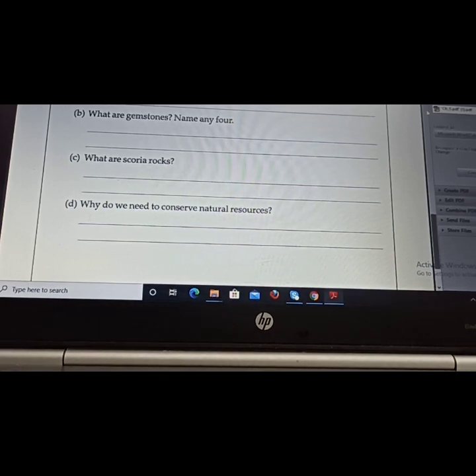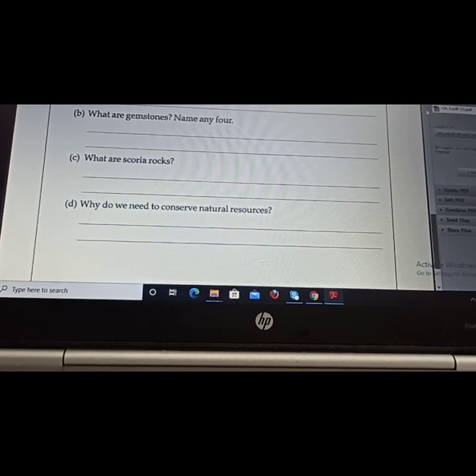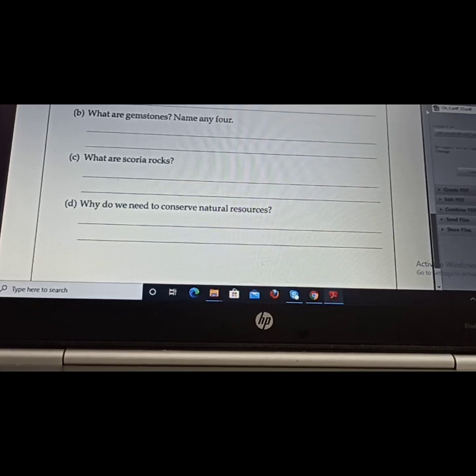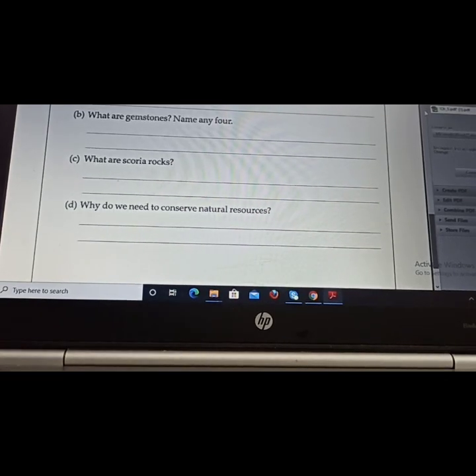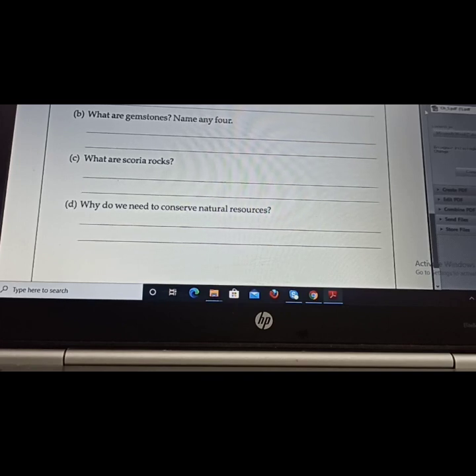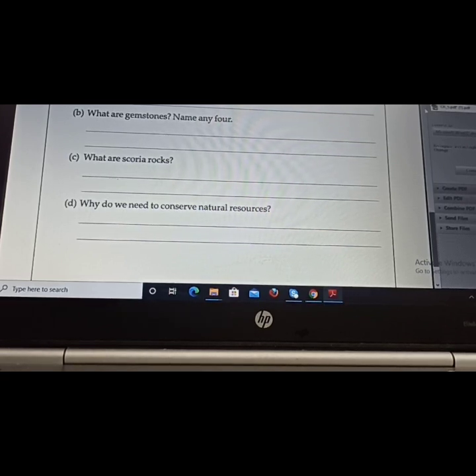Next is: what are gemstones? Name any four. What are gemstones? The beautiful stones, no? So what should be the definition of a gemstone? Minerals which are hard and found in the form of crystals. They are cut and polished into beautiful stones called gemstones. And any four examples are diamond, ruby, emerald, sapphire. These are examples of gemstones. You have to write four examples.